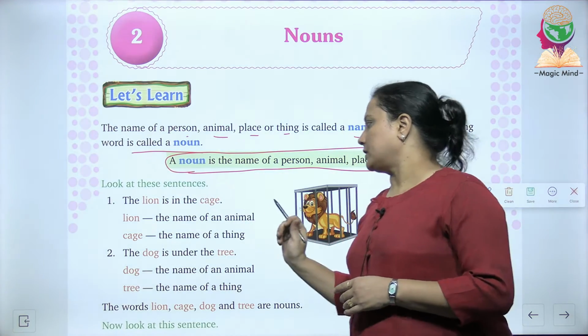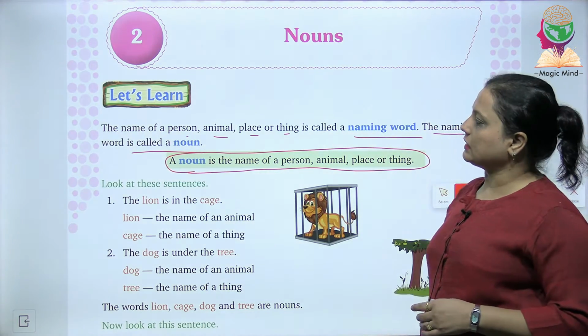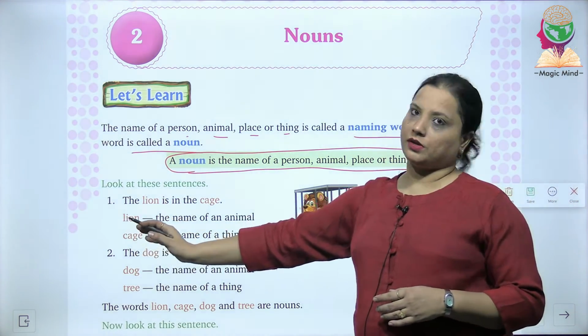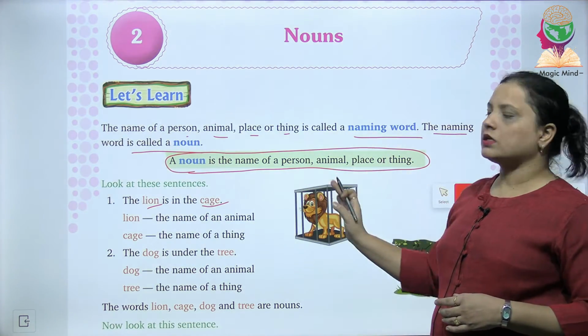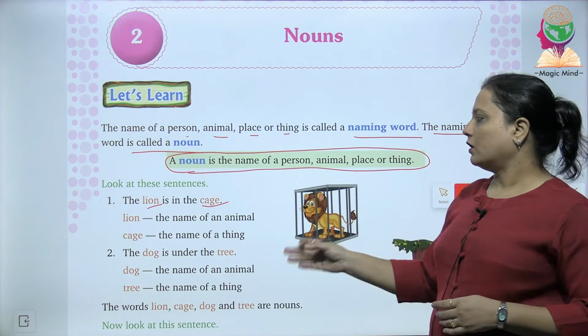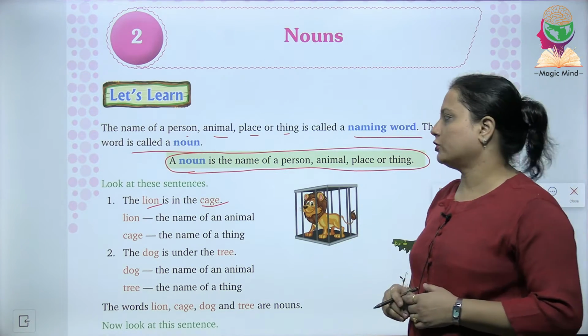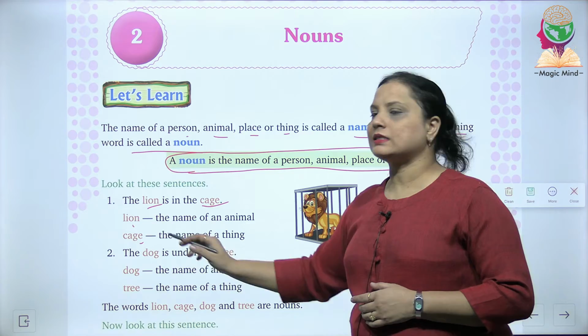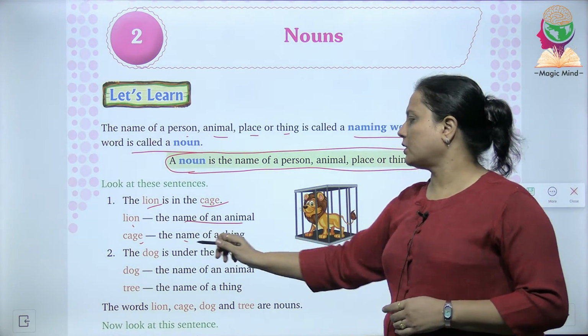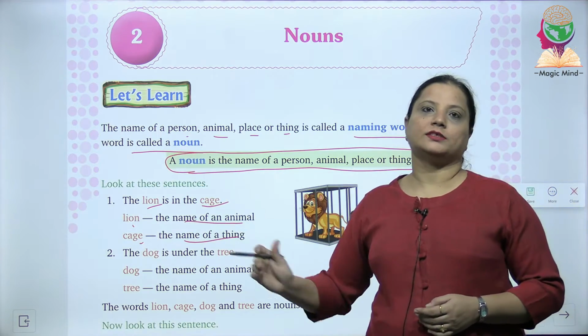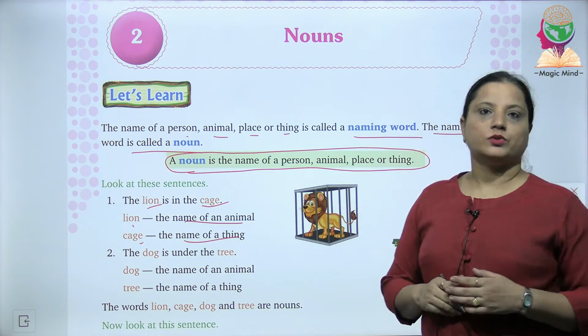Look at these sentences. The first sentence given over here is, the lion is in the cage. Now, in this sentence, there are two names given. The first one is the lion and the second one is the cage. This is the name of an animal, this is the name of a thing. Hence, lion and cage are nouns.